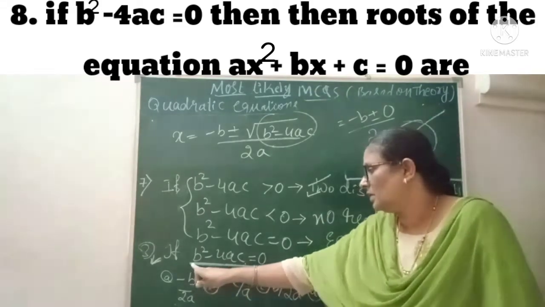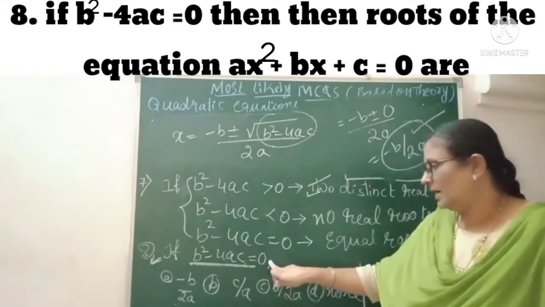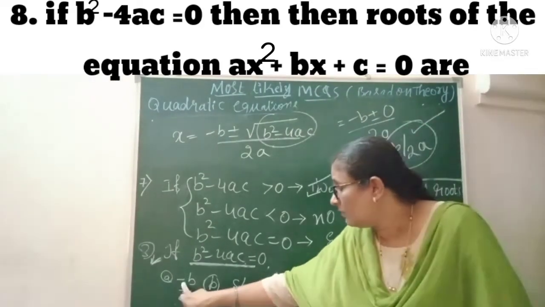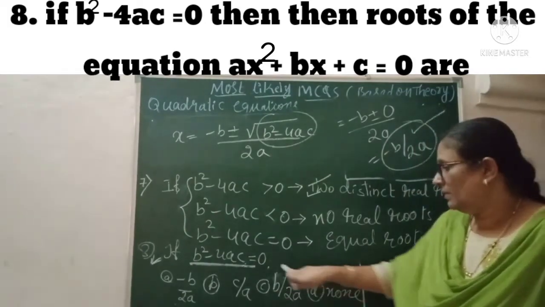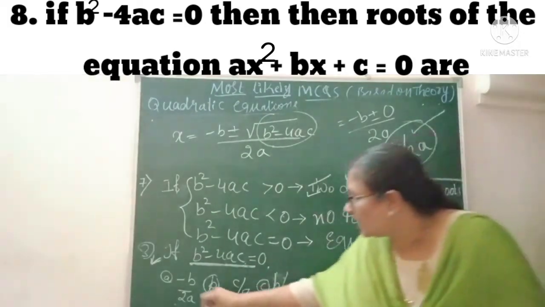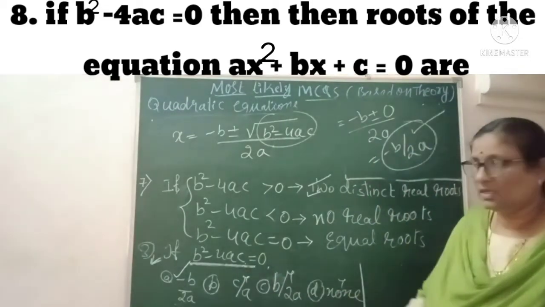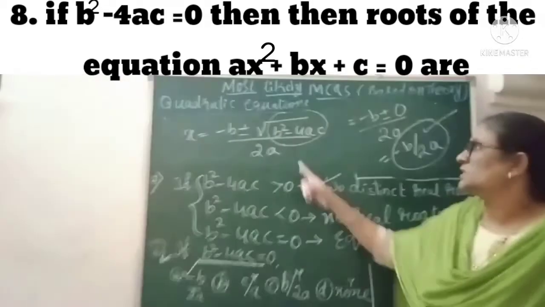So look at this one. B square minus 4ac is 0. In that case, this is also the correct answer. It depends on the options. If you are given options like these, the meaning of this one I explained, and the correct answer is this A1. So these are not the conditions, is it? This way you are going to get theoretical questions of quadratic equations.